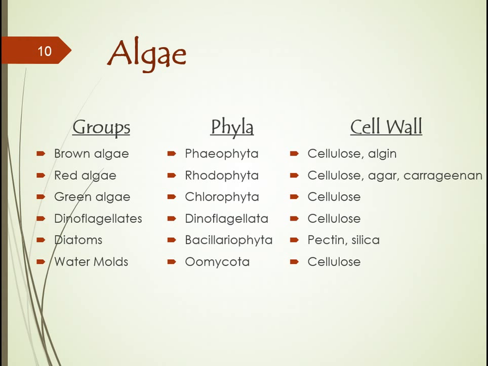So for this video, it's important to know that algae have a cell wall, and these cell walls are made out of various carbohydrates. And this is what differs them from the protozoa, the other protista, which do not have a cell wall.